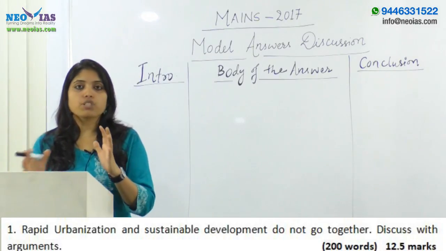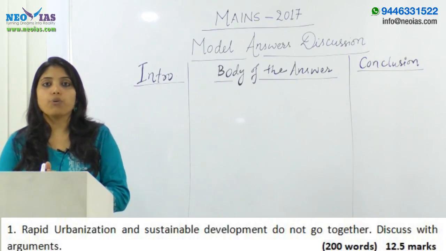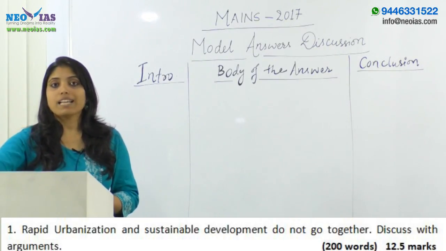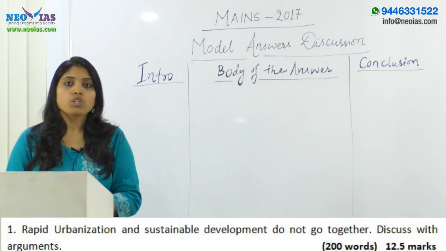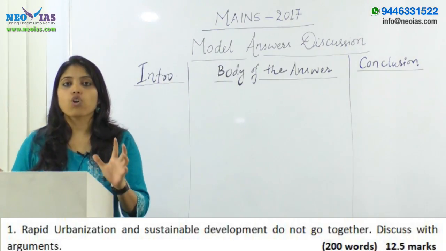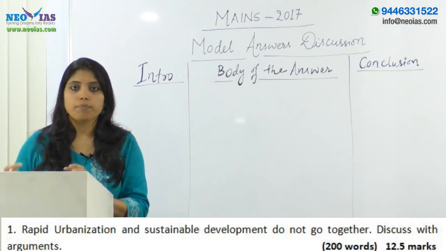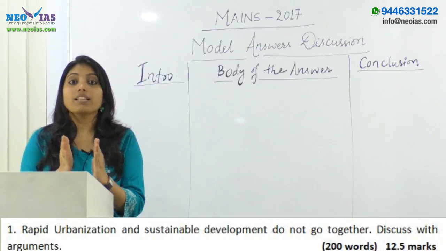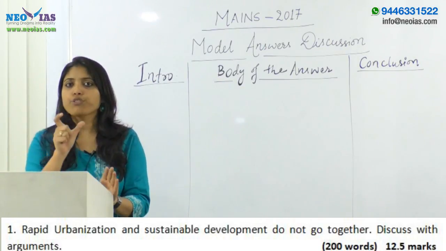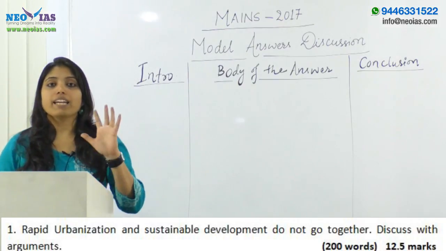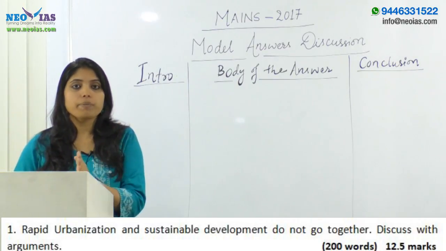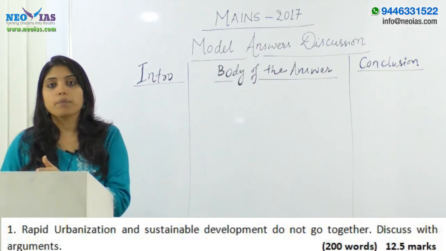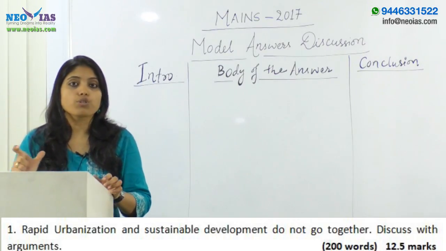If you see the question, it talks about rapid urbanization and sustainable development. These two are the key concepts that you have to write about. But this is only half the portion. If you read the entire question, it says rapid urbanization and sustainable development do not go together.